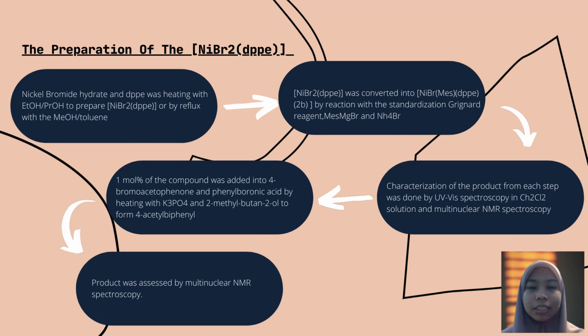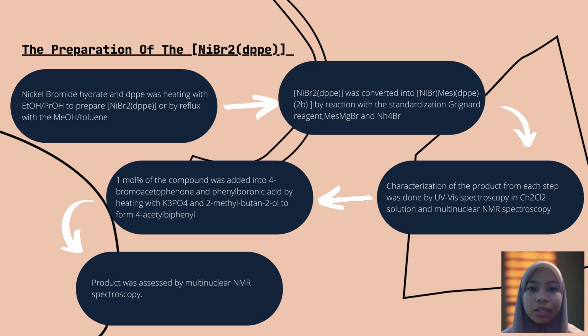Next, the second part is the preparation of the mole base. Nickel bromide hydrate and DPPE were heated with ethanol or isopropyl alcohol to prepare the mole base, or by reflux with methanol or toluene. The mole base was converted into 2B by reaction with standardized Grignard reagent, methylmagnesium bromide, and ammonium bromide.